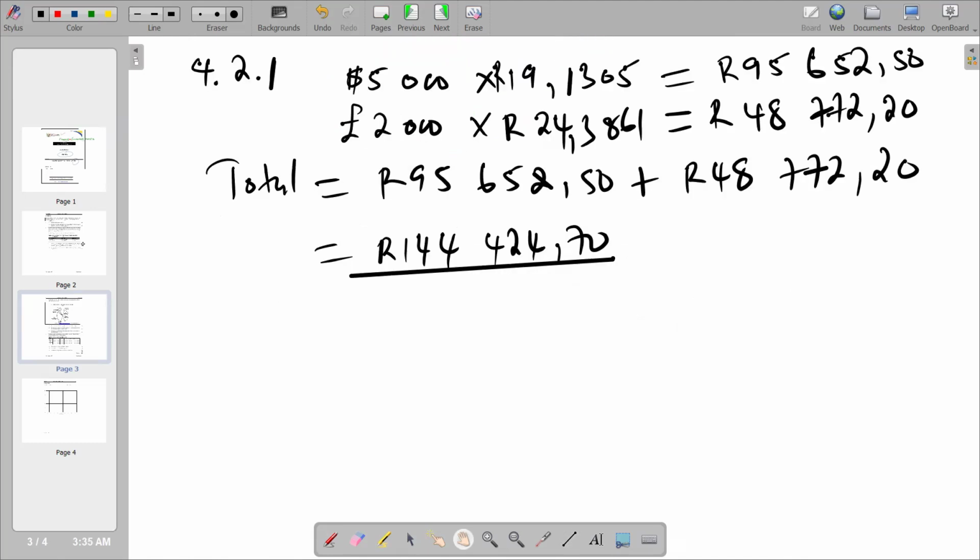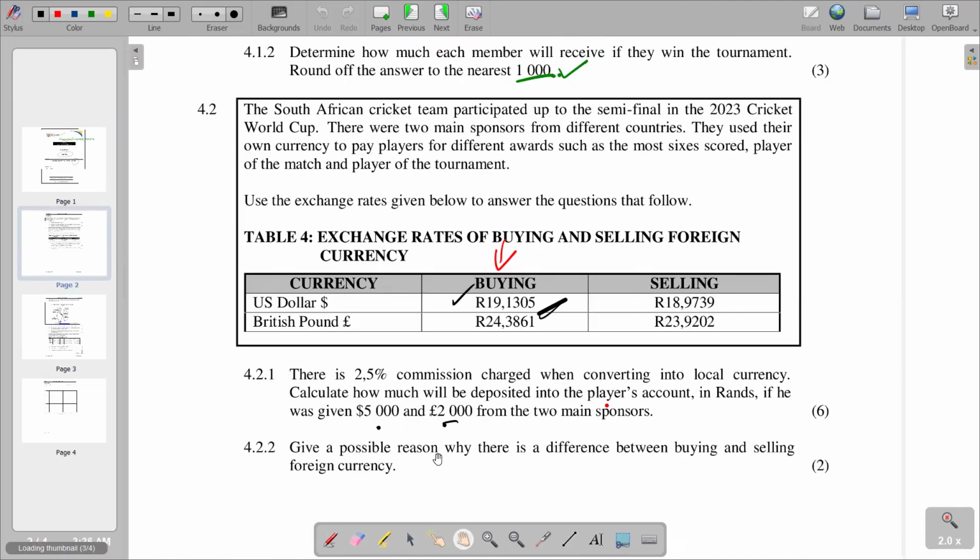Moving on to the next question, it now says, give a possible reason why there is a difference between buying and selling foreign currency. We refer back to what we have, the buying rate and the selling rate. The question is asking us, why is there a difference between these two rates? For example, for the US dollar, we've got 19.1305, and then for selling, we've got 18.973.